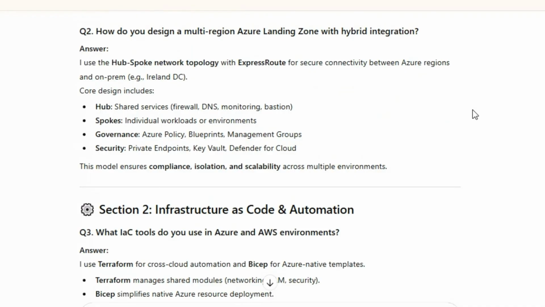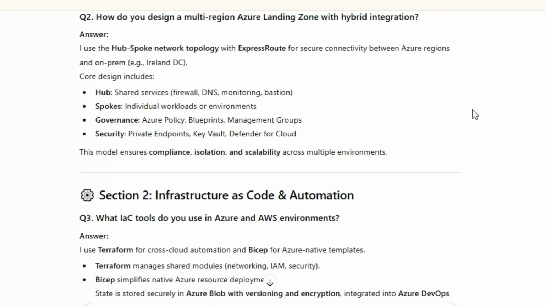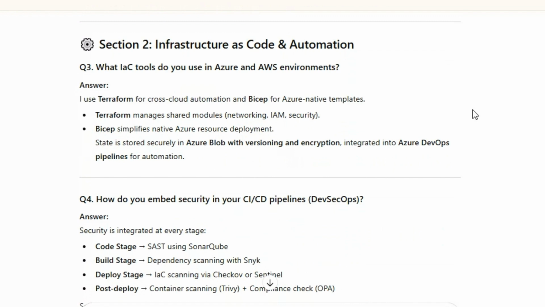Section 2: Infrastructure as Code and Automation. Q3. What IaC tools do you use in Azure and AWS environments? Answer: I use Terraform for cross-cloud automation and Bicep for Azure-native templates. Terraform manages shared modules, networking, IAM, security. Bicep simplifies native Azure resource deployment. State is stored securely in Azure Blob with versioning and encryption, integrated into Azure DevOps pipelines for automation.